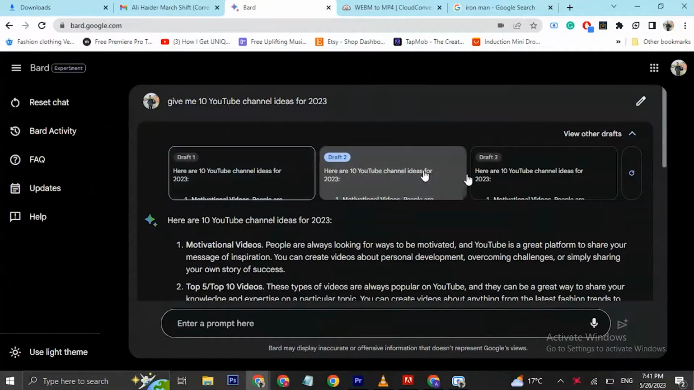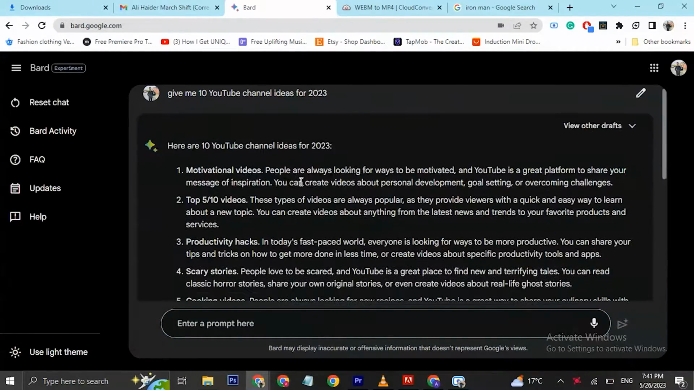Another thing which I like about Bard AI most is whenever you ask it something, it will give you 3 drafts of that answer. Means if you don't like the first one, you can always use the second one and the third one. You can view it by clicking here on view other drafts, choose anyone you like, or you can regenerate the response as well.